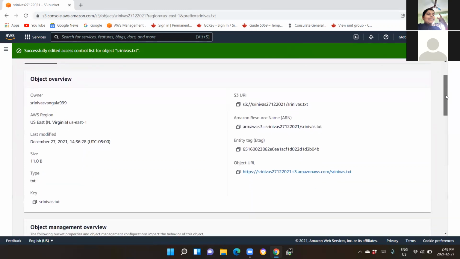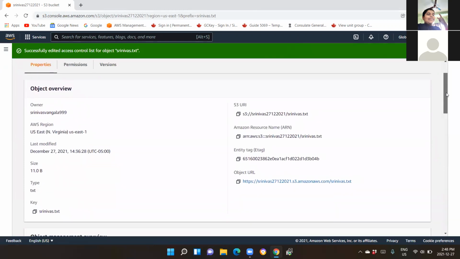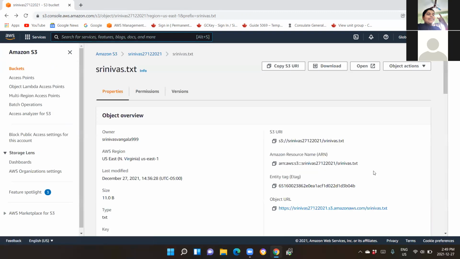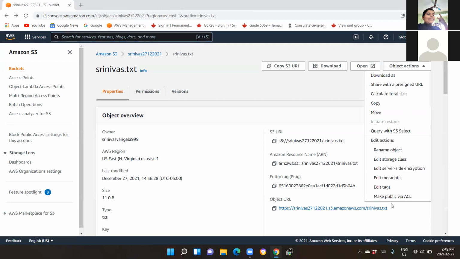Now go to the object URL and click on it. Click on the object URL. Yes. There you go. You can see that you are able to access it now. Similar is the way. If you go back, instead of going and doing there, you can also simply go to object actions and make public on S3 URL, which one is there already, right? Make public via ACL. This is also possible.